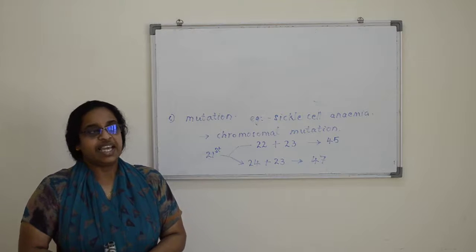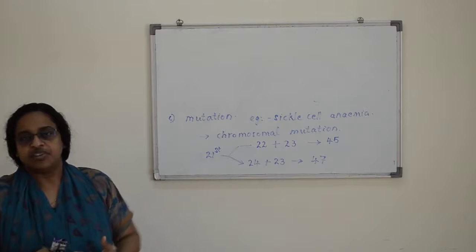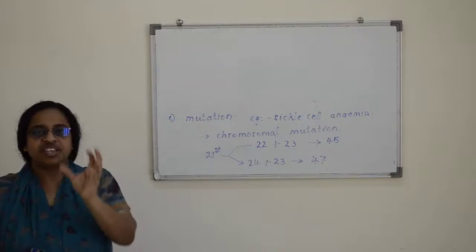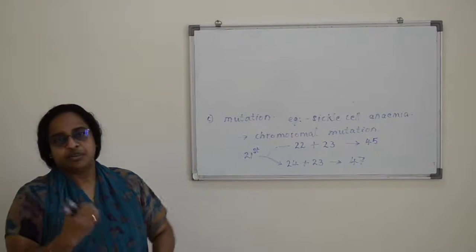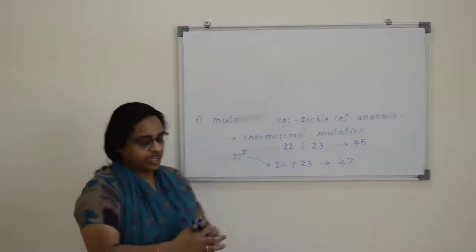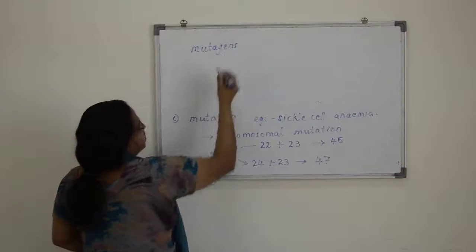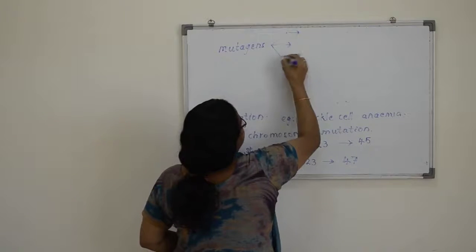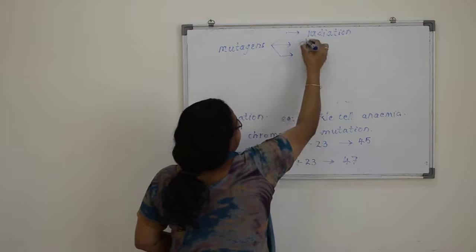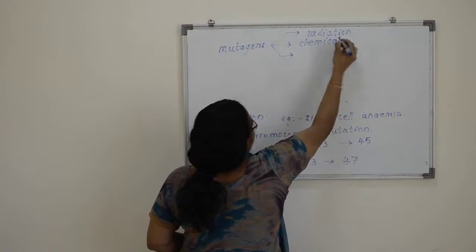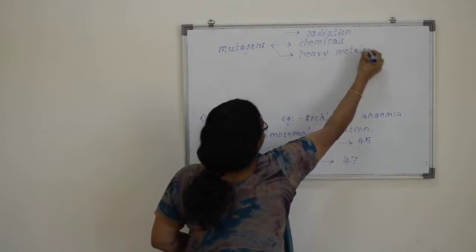Another is heavy metals like mercury and lead; if they enter our body, they can also cause changes in the DNA or genes. Some chemicals can also cause mutations. The things that cause mutations we call mutagens. The main mutagens are radiations, chemicals, and heavy metals like mercury and lead.